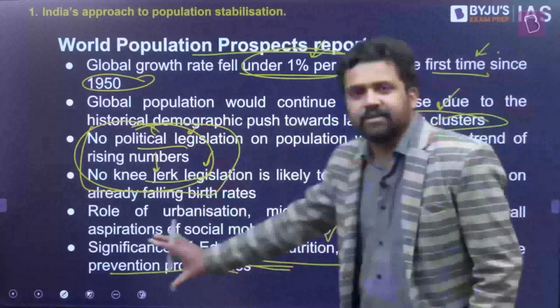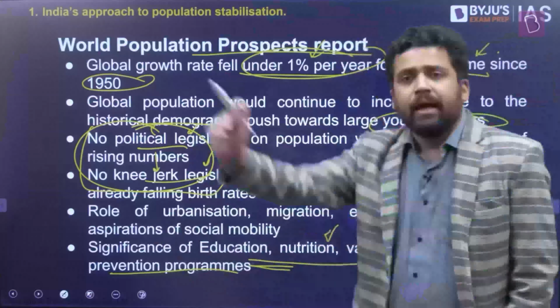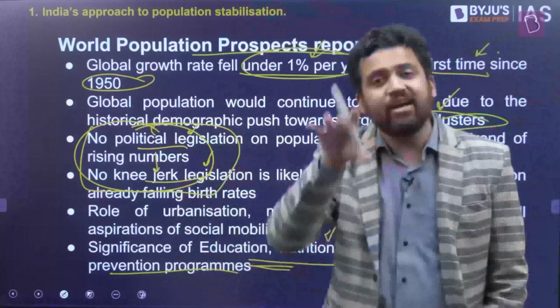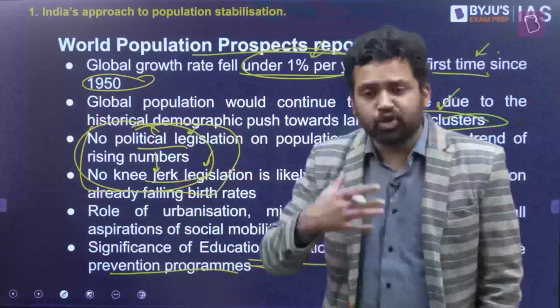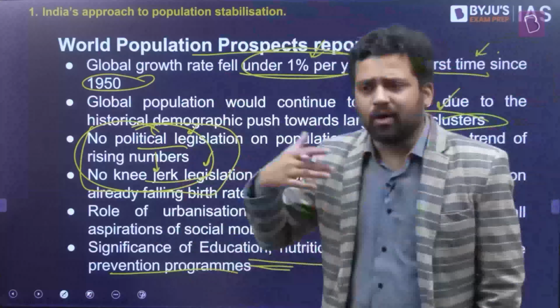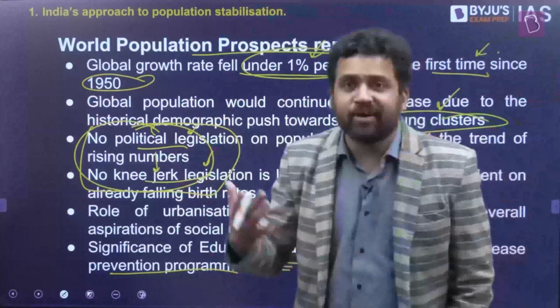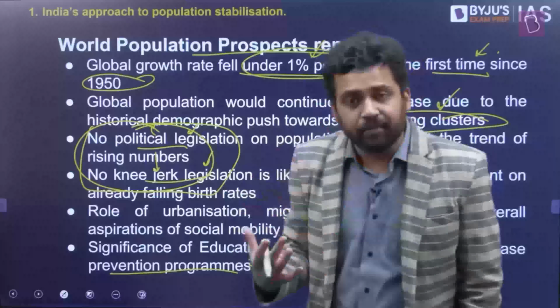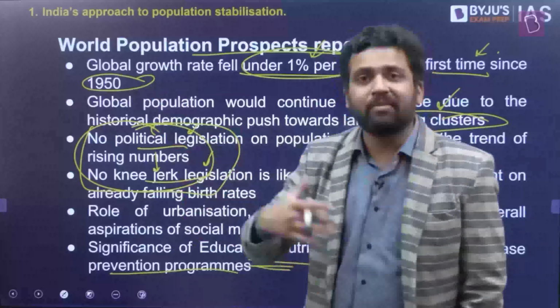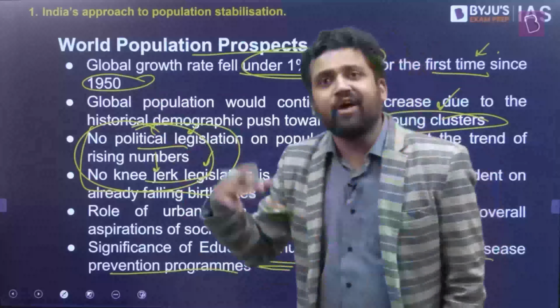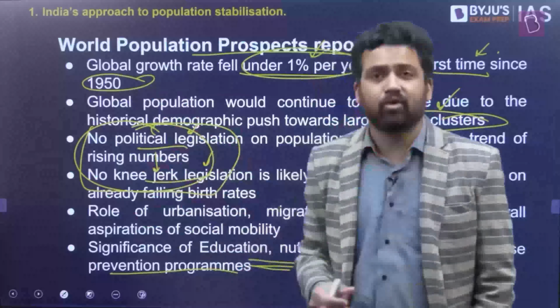So when you're investing in all these things, education, nutrition, vaccination, disease prevention, it improves the public health situation, and it acts like a feedback and reduces the fertility rate. And apart from that, women empowerment is also very important. If women are empowered, they're going to schools, going to colleges, completing their education, going for jobs. Now, the role that is envisaged for women changes. Women are financially independent. They take their own decisions. The decision to have a child, they have a say over there. As compared to the situation where they're not independent, they might get exploited many times, especially in traditional societies. The decision to have a child might not be their own. The husband, the in-laws, they might be taking the call.